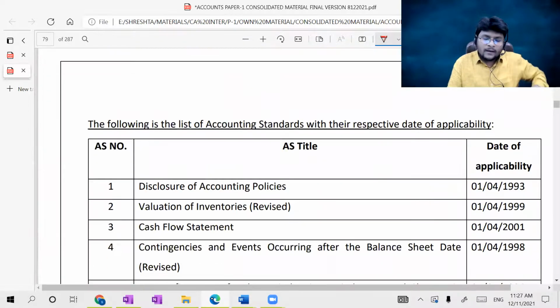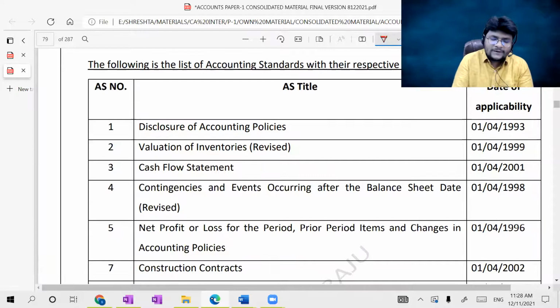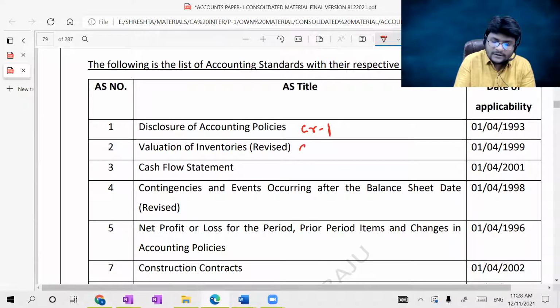Okay, the following is the list of accounting standards with their respective date of applicability. I will read each and every accounting standard for the purpose of knowing the name of the accounting standard. There is no other reason here, only for the purpose of knowing the name of the standard. AS 1, disclosure of accounting policies, is there in group 1 syllabus, guys. Valuation of inventories, yes, group 1 syllabus is going to cover. Cash flow statement, covered in group 1, yes.